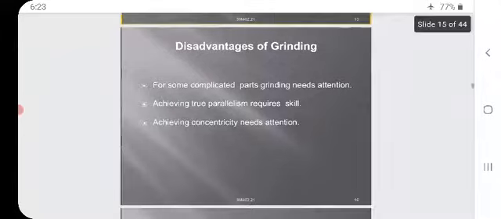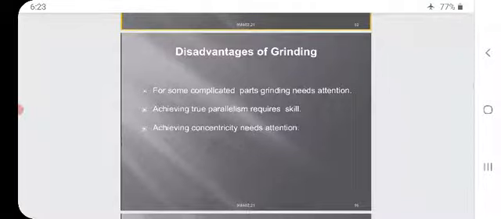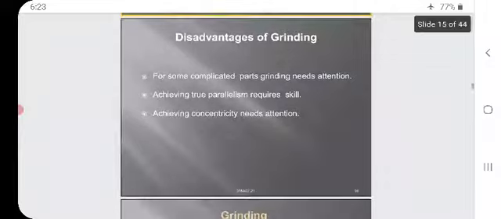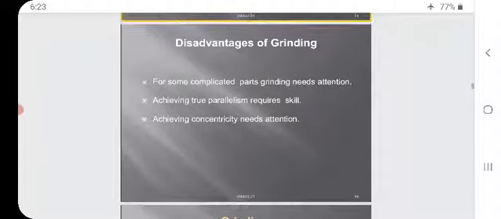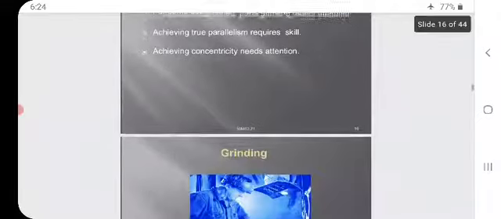Achieving true parallelism requires skill. If you want to achieve a good output or good parallelism, there is a need for a skilled worker, or we require skill. Achieving concentricity needs attention.